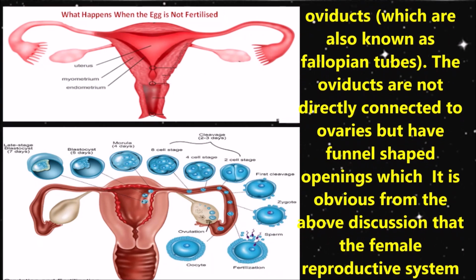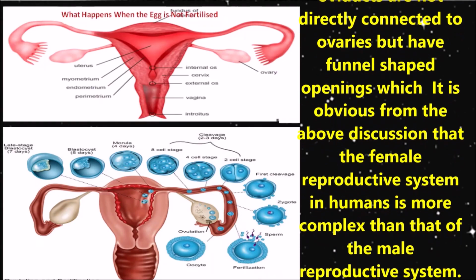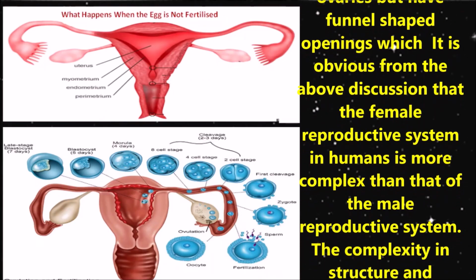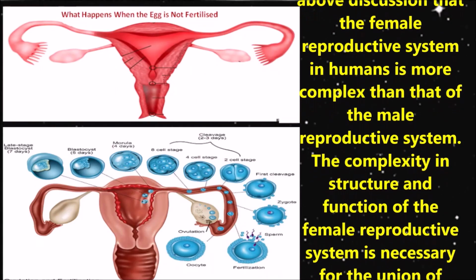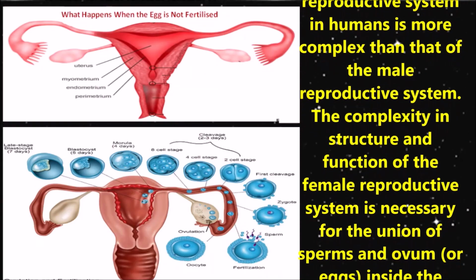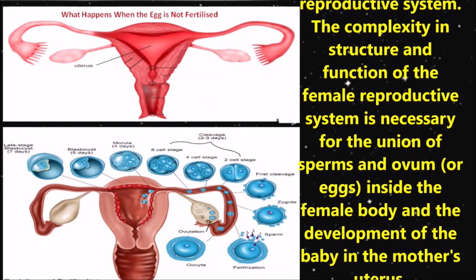Just above the ovaries are tubes called oviducts. The oviducts are not directly connected to the ovaries but have a funnel-shaped opening. It is obvious from the above discussion that the female reproductive system in humans is more complex than the male reproductive system.